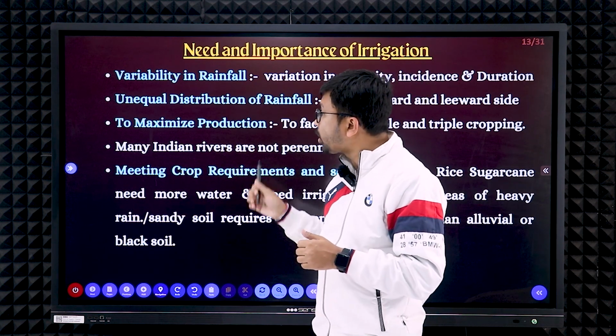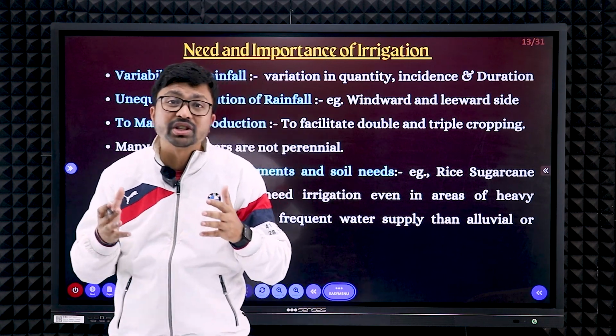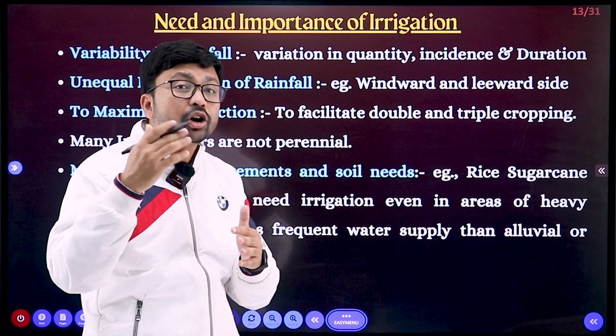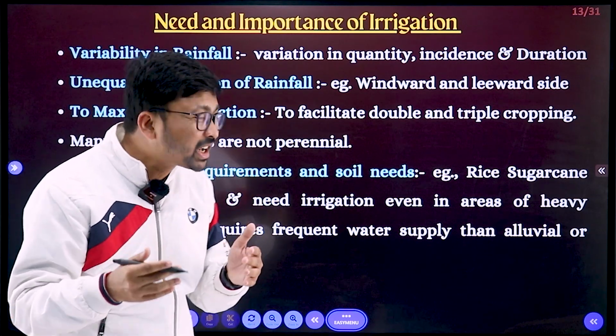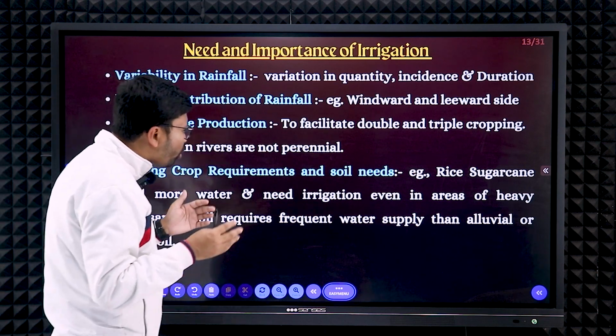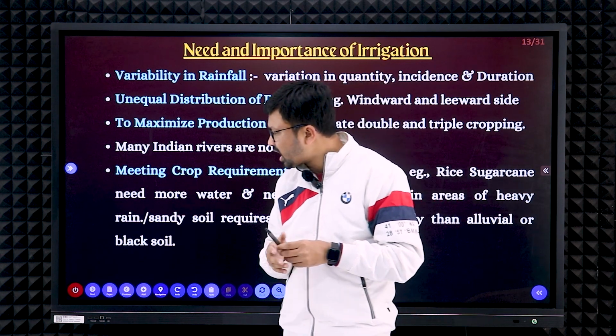Next, maximum production. Some crops require more water, some crops require less water, and some soils require more water. So depending on the type of crops we are going to cultivate, we need to depend on an artificial supply of water, right? And those are the main requirements for irrigation in India, right?